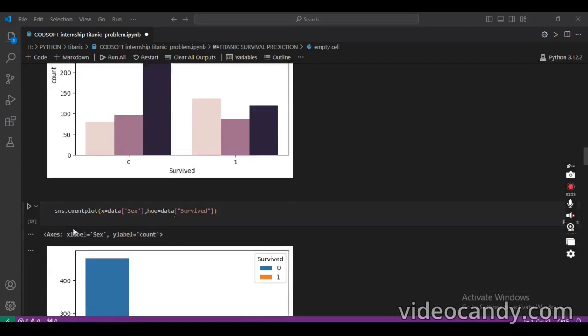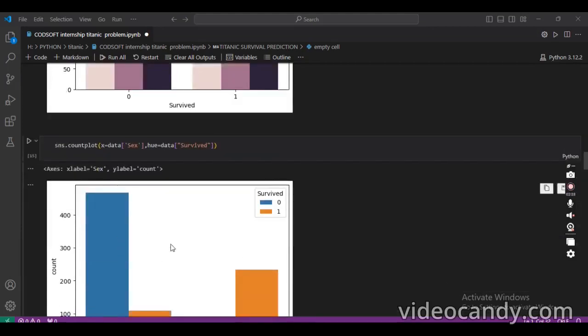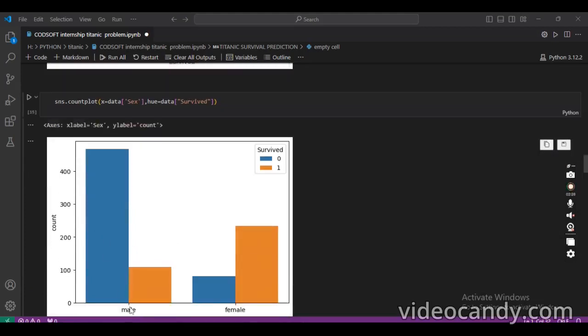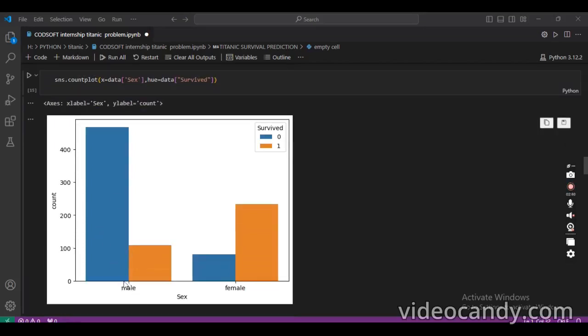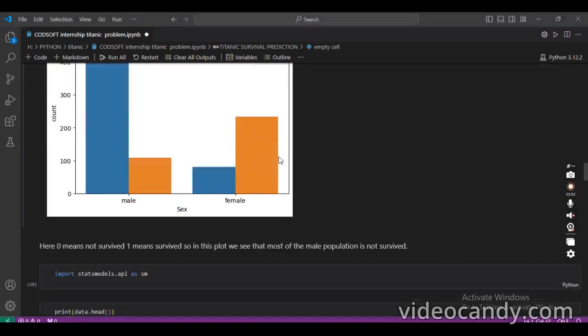Next we also draw a bar diagram for male and female with their survived and non-survived counts, using sns.countplot. Here male people did not survive more than female.